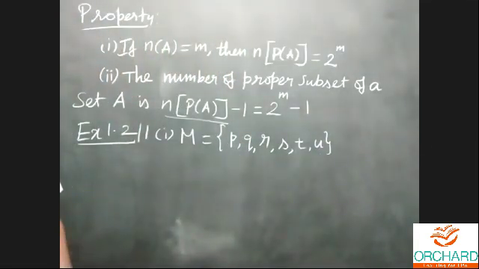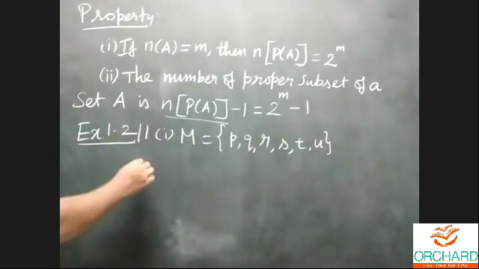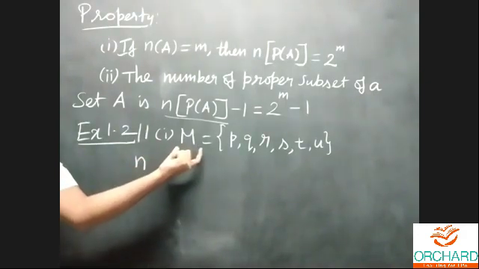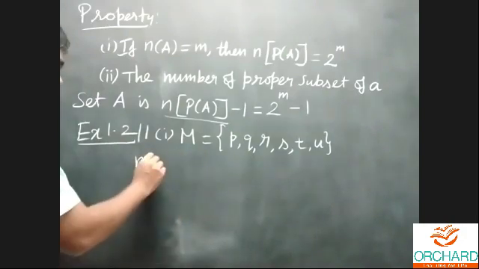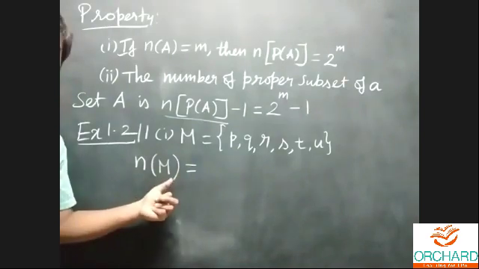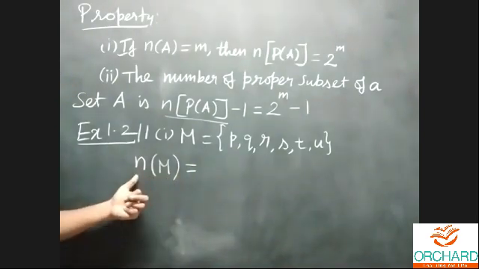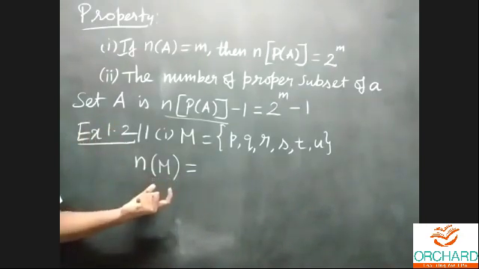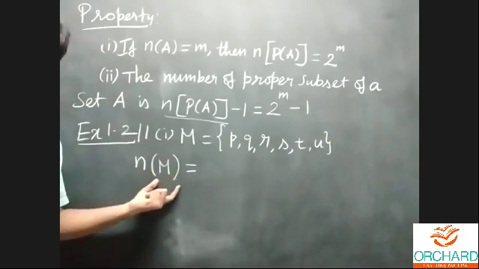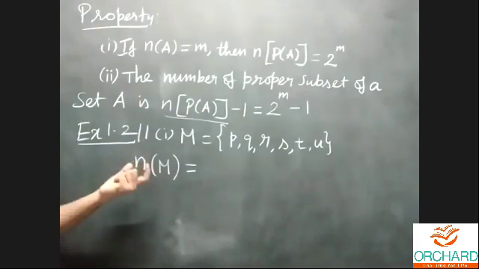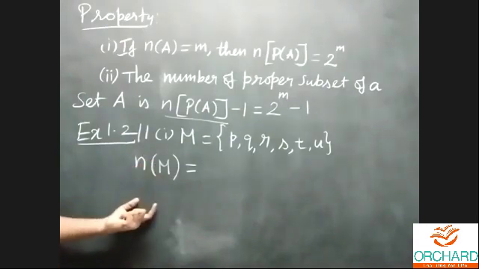Here you want to identify the cardinal number of the set. The cardinal number of the set is denoted by n. What's the name of the set? The name of the set is M. n of M. Simply we can call it the number of elements in the set M. Either way you can read it: cardinal number, n of M, or number of elements in set M.